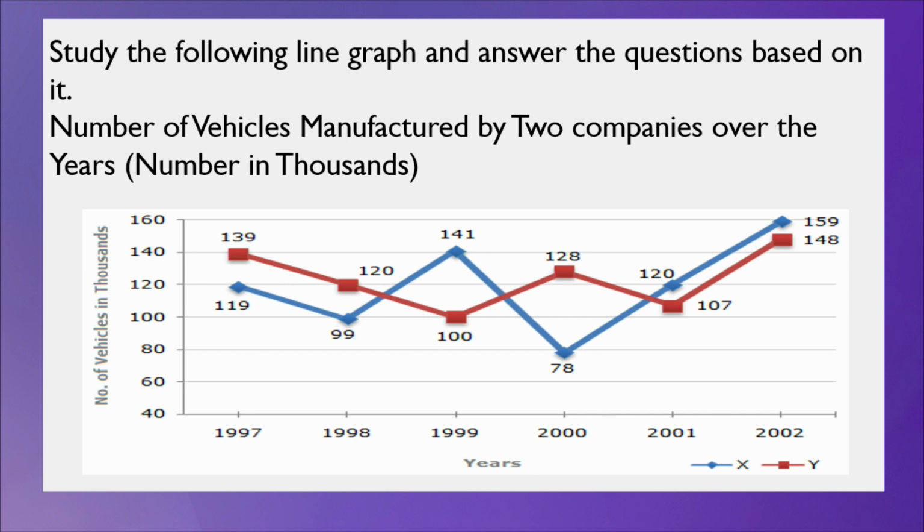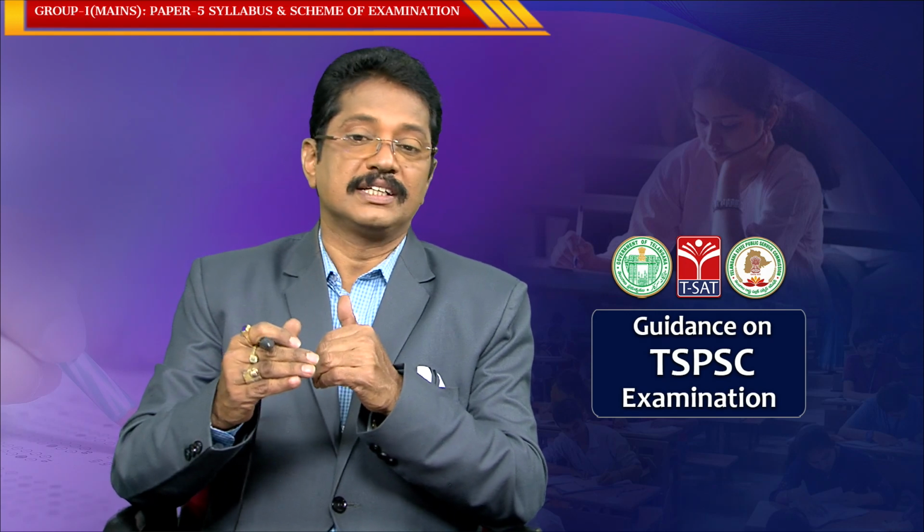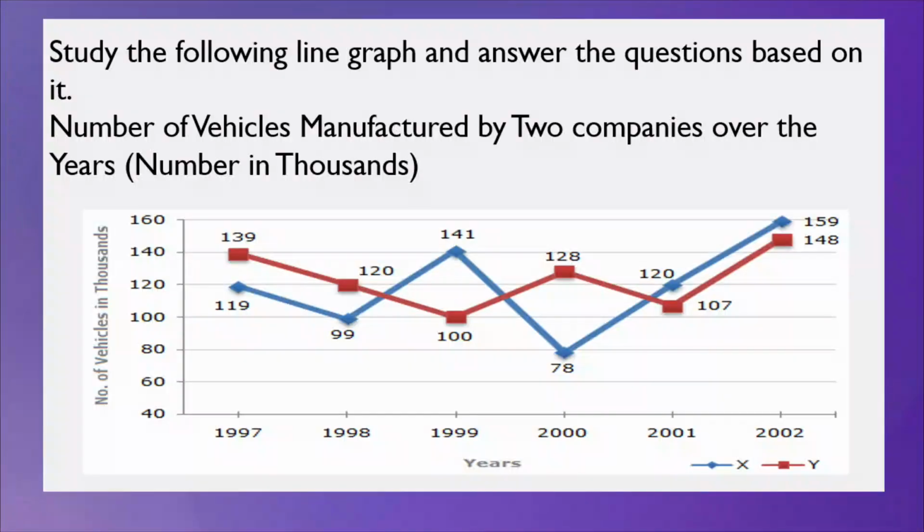So, here the vehicles manufactured by two companies are given in the form of a line graph. Line graph here is nothing but a frequency polygon, clear? Okay. Now, see, in 1997 one company is shown in red color and another company is shown in blue color. The first company is 139 in 1997, in thousands, and